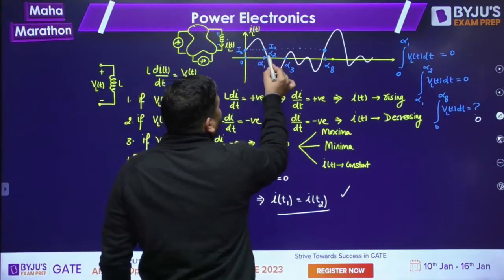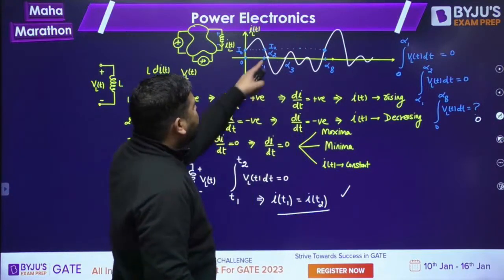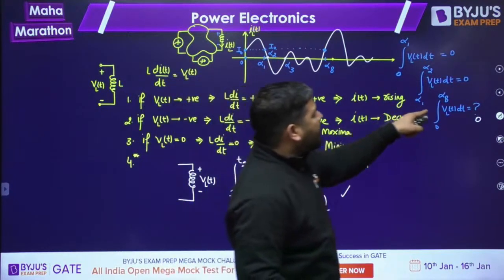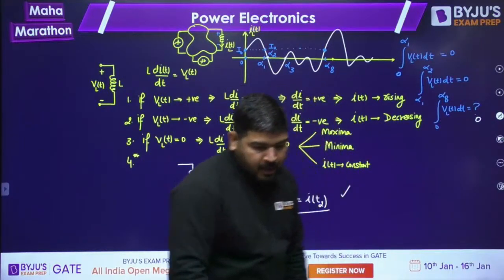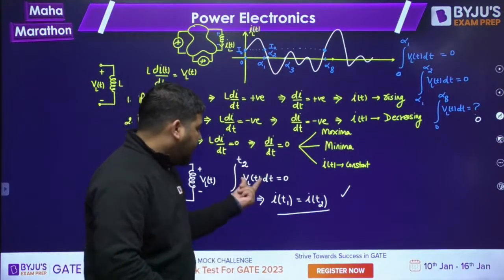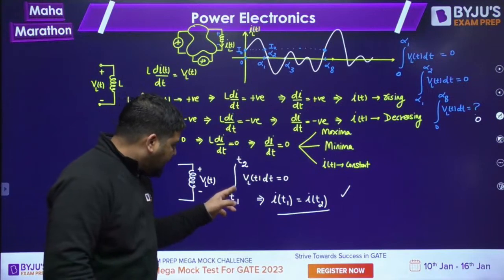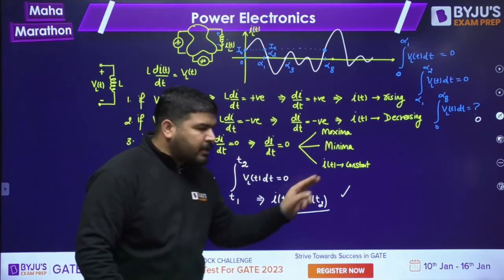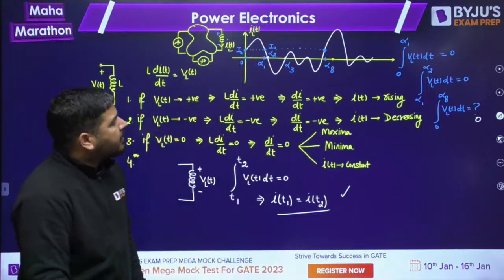Whenever you have the same current, let's say at this point and this point you have the same value of the current, then between this point and this interval, if you want to calculate the area, that area will be 0. And the converse is also true. If the area of the VLT is 0 between some time t1 and t2, then you can say that at time t1 and at time t2 the current value will have the same magnitude. I hope it is clear.